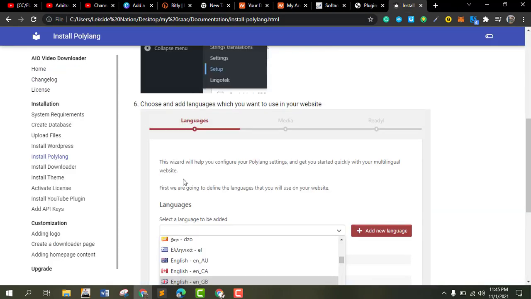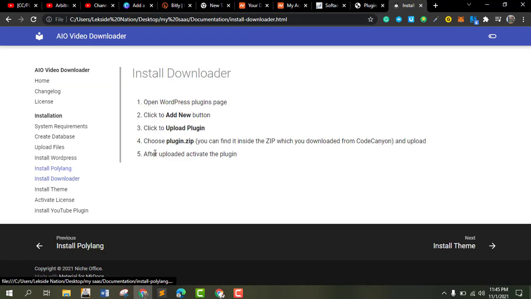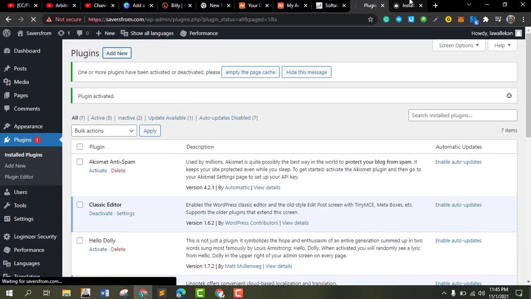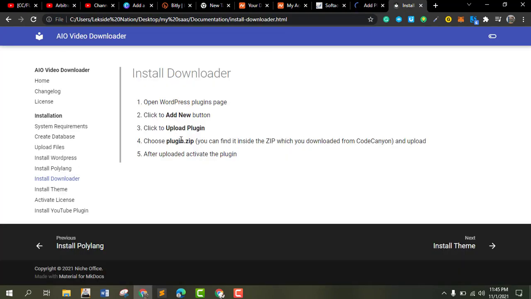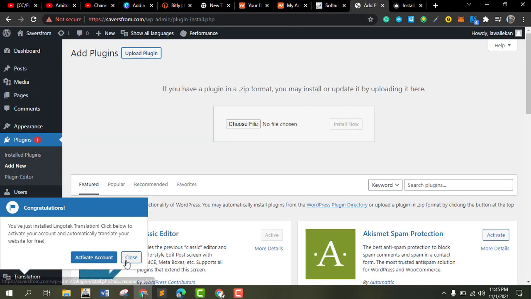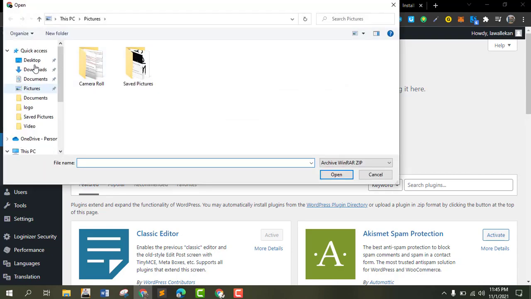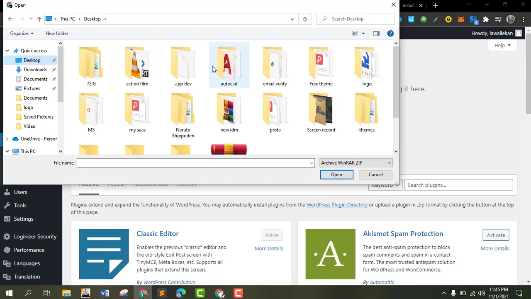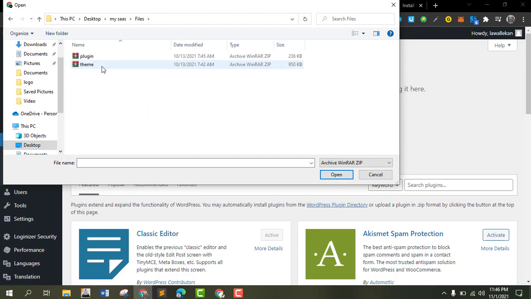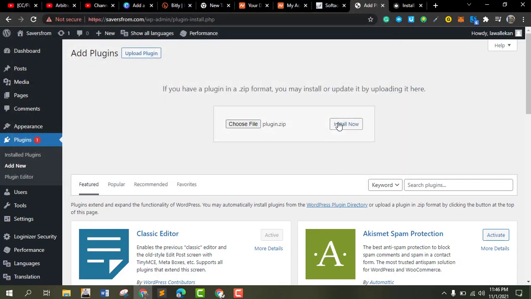So the next thing we are going to do now is to install the downloader. They are saying open the WordPress plugin page, and the new button here, and the new button there. Upload a new plugin. So I think at this point I have to search for the plugin here, and desktop. I'm going to locate the plugin, SAS files, the plugin, boom, install.